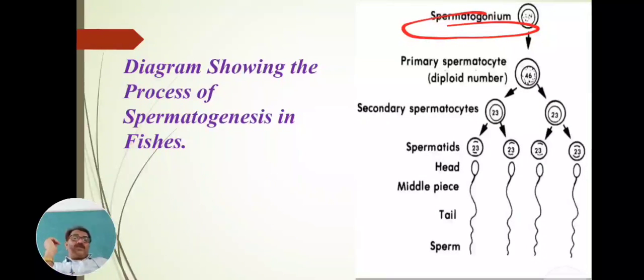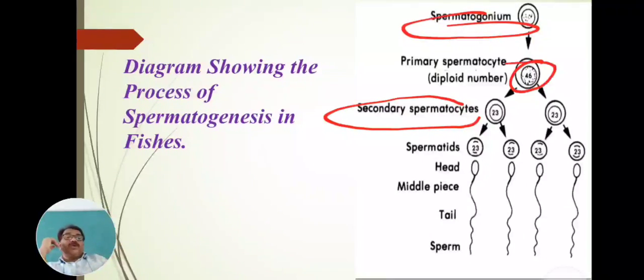The spermatogonium undergoes multiplication and maturation. After multiplication and maturation, it forms the primary spermatocyte, which also has a diploid number of chromosomes, the same diploid number. These primary spermatocytes undergo meiosis division or reduction division and form the secondary spermatocytes.